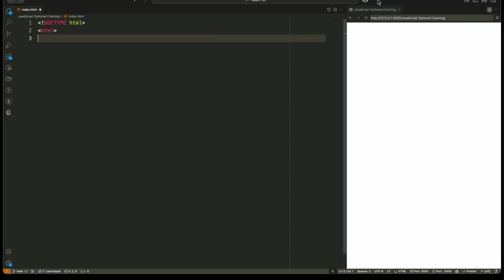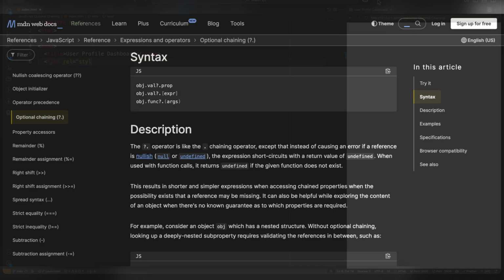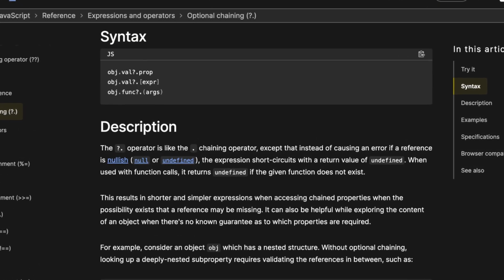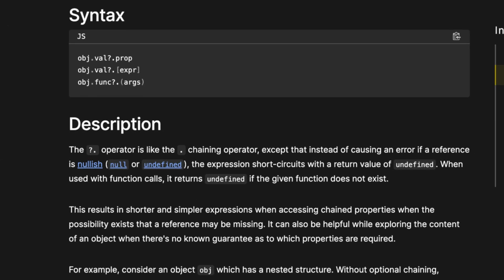Today, we'll explore an extremely useful JavaScript feature that can simplify your code and prevent frustrating errors, the optional chaining operator. But before we dive into the project, let's first understand what the optional chaining operator is and why it's so powerful. In JavaScript, accessing deeply nested properties can often lead to unexpected errors.